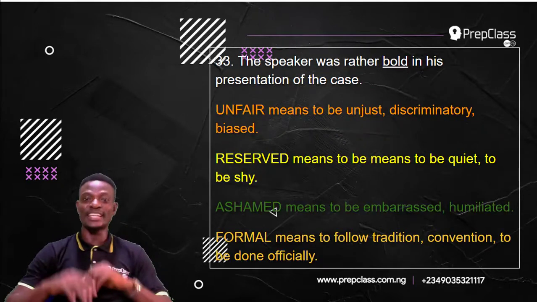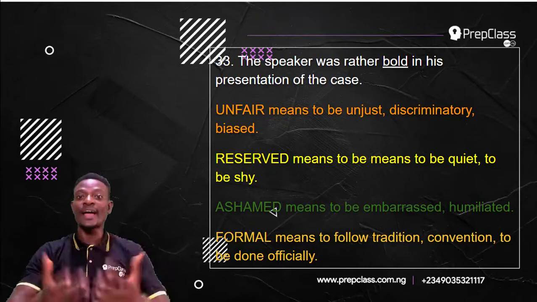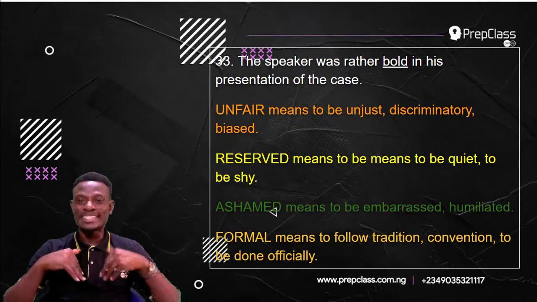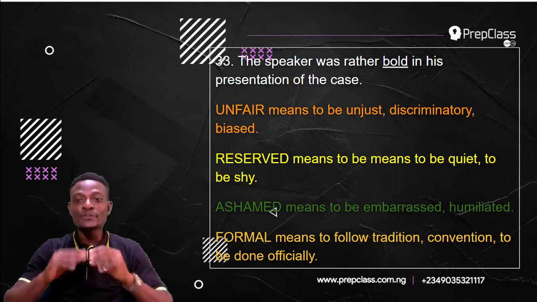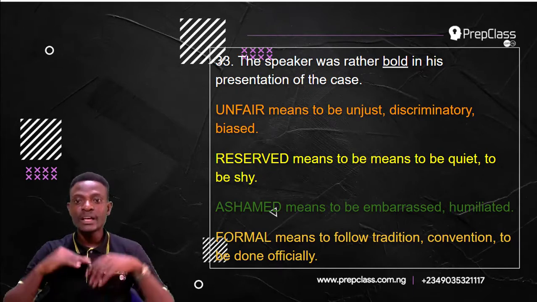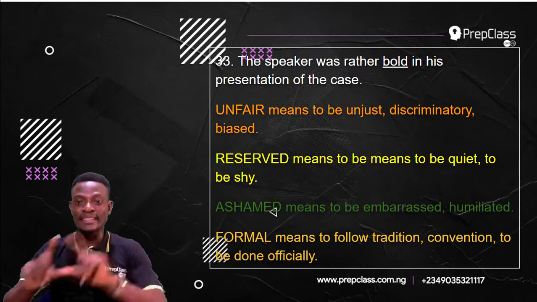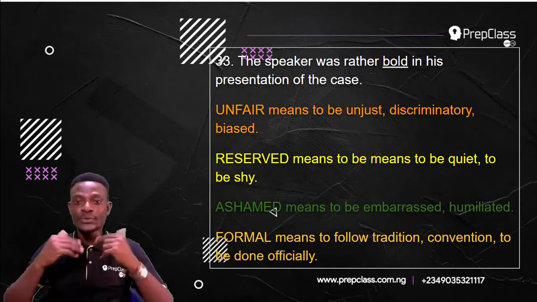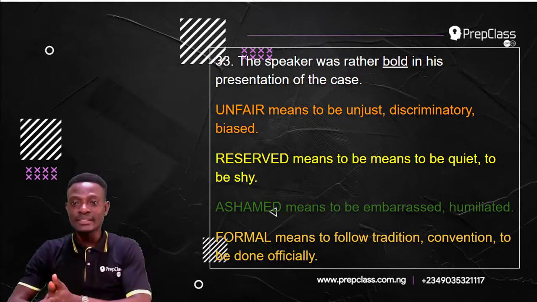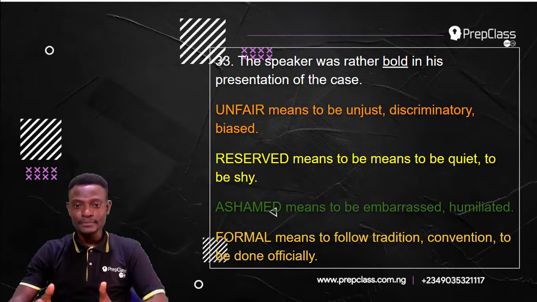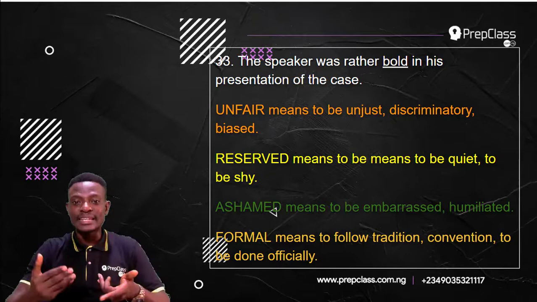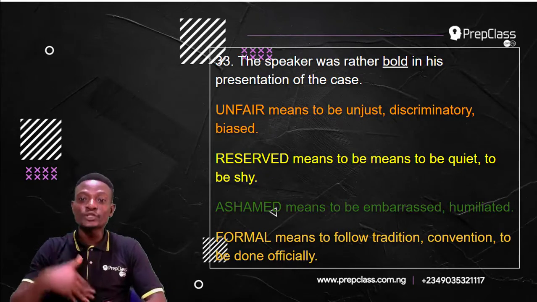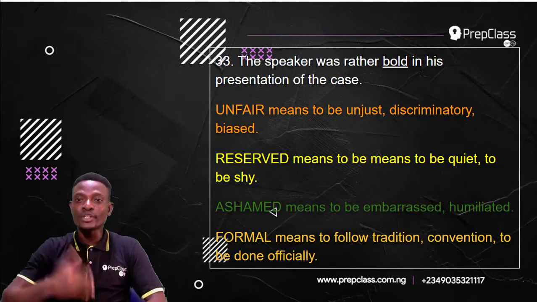The first option is unfair. Unfair means to be unjust, to be discriminatory, to be biased. Reserved means to be quiet. Sorry, we have a typo there. It should be reserved means to be quiet, to be shy. Ashamed means to be embarrassed, to be humiliated. Formal means to follow traditional convention, to be done officially.